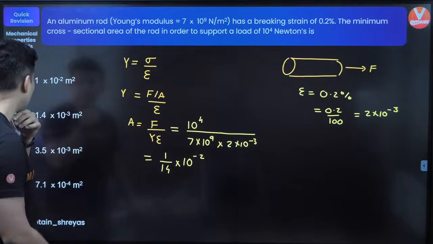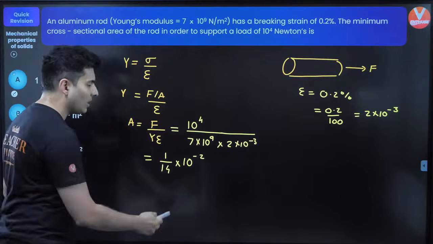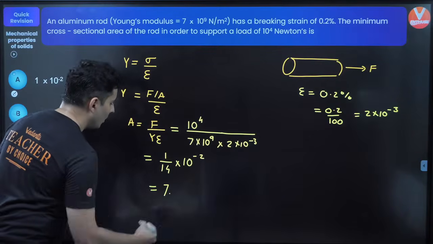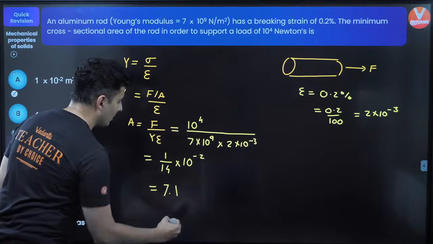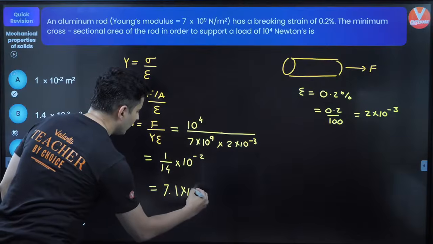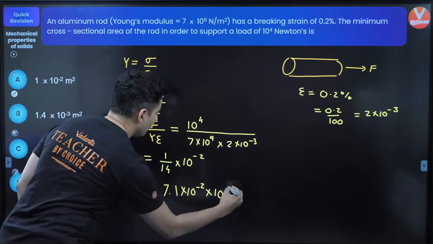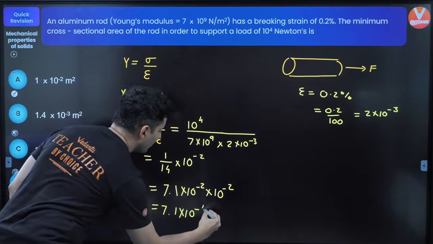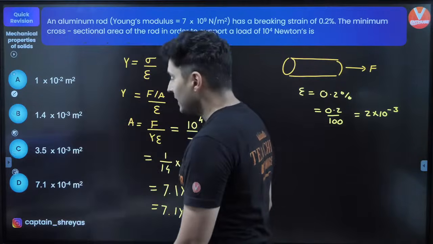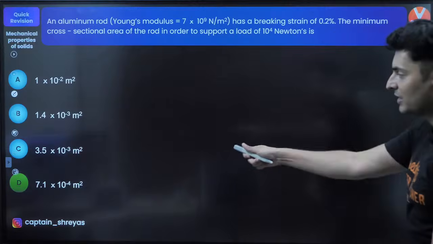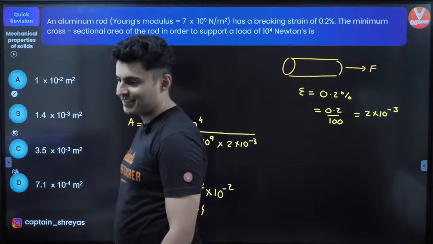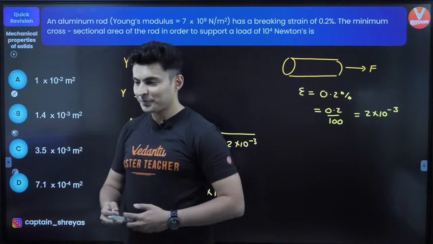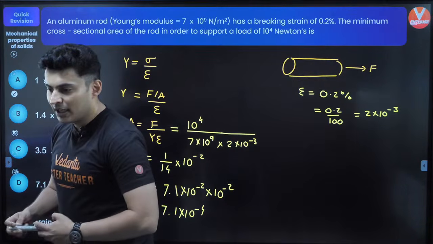And 1 by 14, I think the answer, just check this out, 100, right? So 14 7s are, so 7 point, then 2, then 1. So this will be into 10 to the power minus 2 and into 10 to the power minus 2. So just check this out. Is it coming out 7.1 into 10 to the power minus 4? Yes, that's the correct answer, guys. That is correct. Very good, excellent.